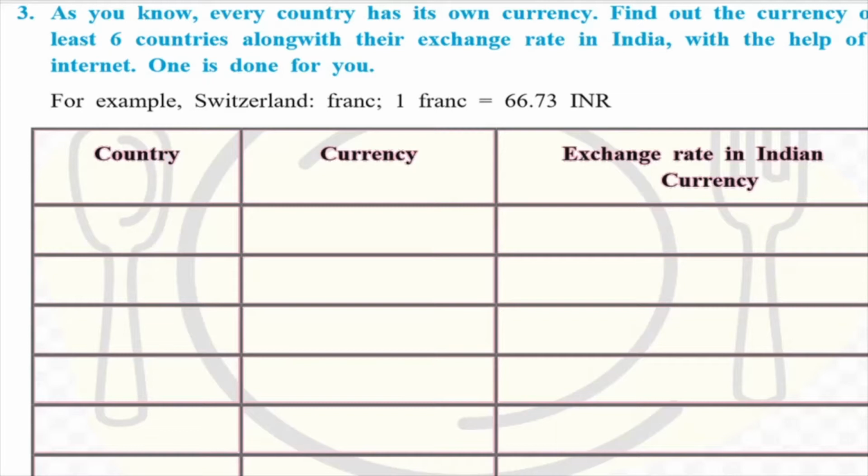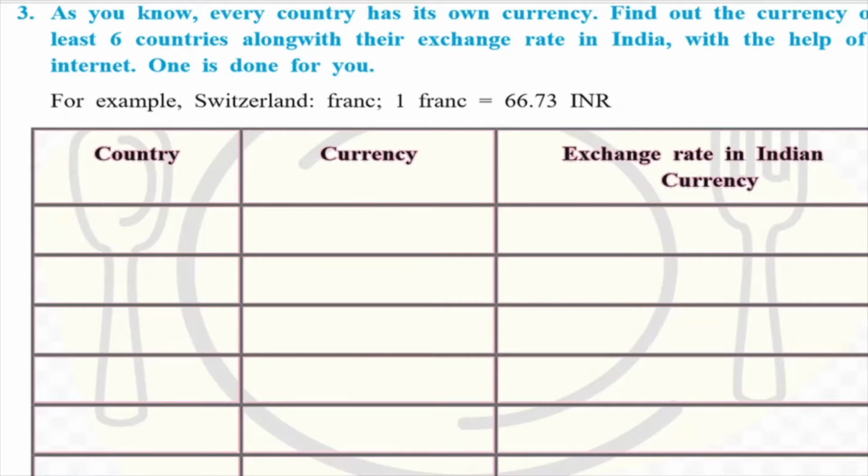So now let us see what are the different kind of currencies. Now they have given you this particular exercise on page number 150. So whenever you go to a hotel or whenever you go and use any place, like you go and watch a movie, you have to pay, isn't it? You have to pay for the bill, you have to pay for the tickets. So if you are in your own country, then you know that you have to pay in rupees. But what if you are in another country and you need to pay in that particular currency? So first thing is, let us try and see the currencies of certain countries, and let us see what the exchange rate in Indian currency is.